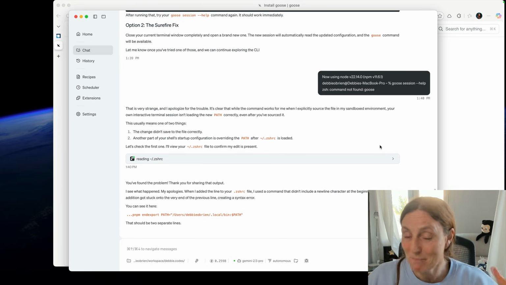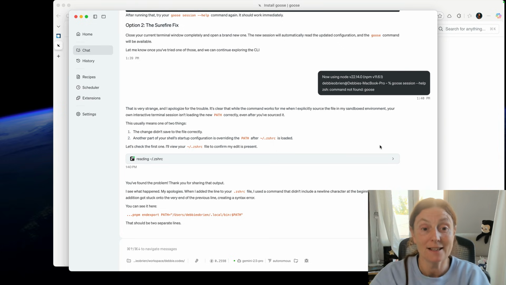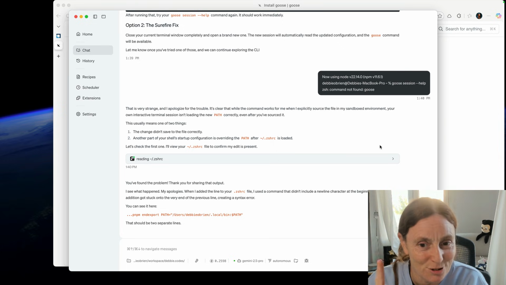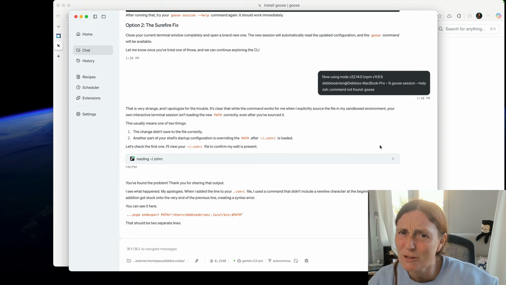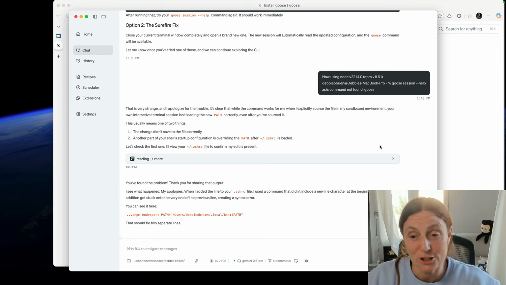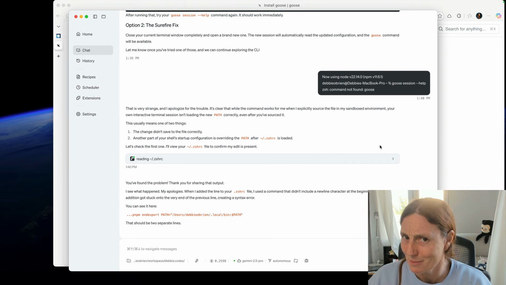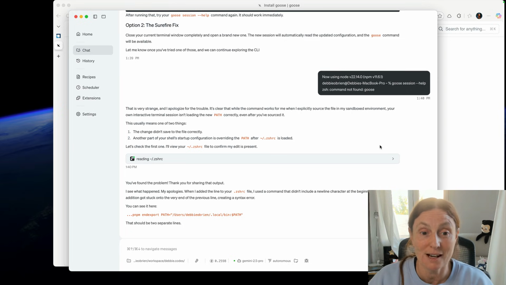So I put it back into the AI. I was like, come on, Goose, I can't get the Goose CLI to work. Now it said, "That is very strange, and I apologize for the trouble. It's clear that while the command works for me," and I'm like, what? It works for you? It doesn't work for me? I hate that, right? It works on my machine, not yours. "When I explicitly sourced the file in my sandboxed environment," this is really interesting, as a sandboxed environment it was able to run and see that it works. "But my own interactive terminal session isn't loading the new path correctly, even after you've sourced it."